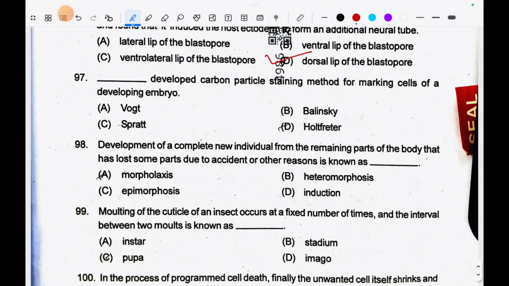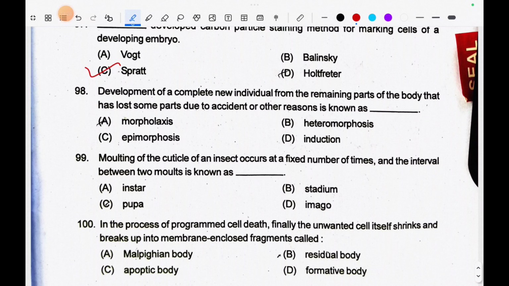97. Dash developed carbon particle staining method for marking cells of a developing embryo. The correct answer is Spratt. 98. Development of a complete new individual from the remaining parts of the body that has lost some parts due to accident or other reasons known as epimorphosis.